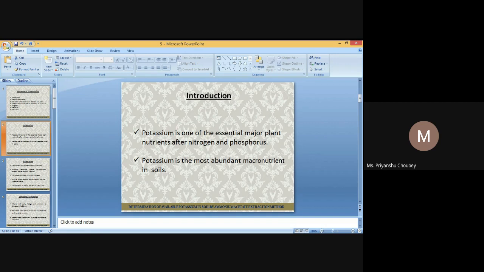So, double layer theory of the colloids: around the charged particles, ions of the opposite charge are attracted towards them.